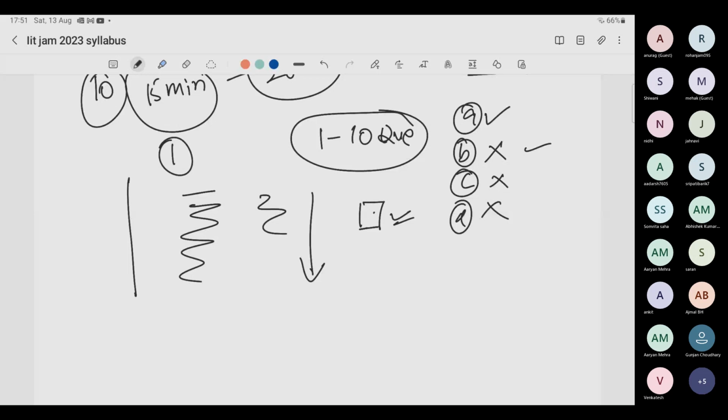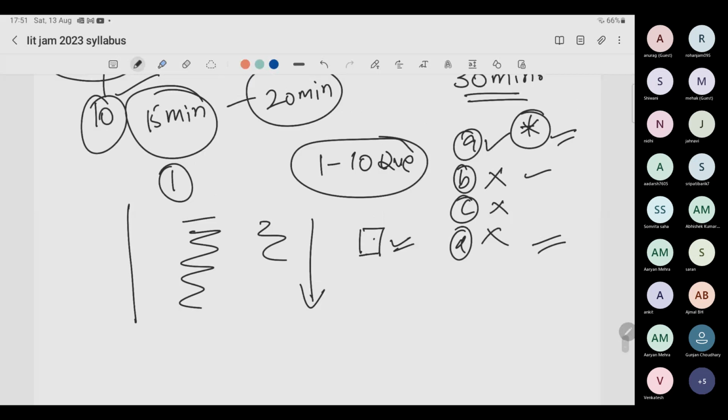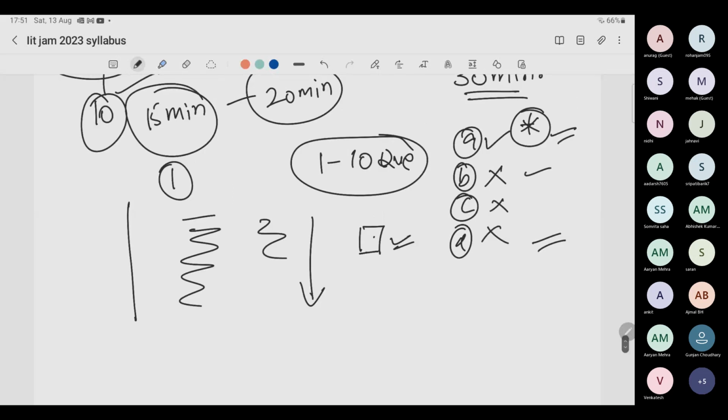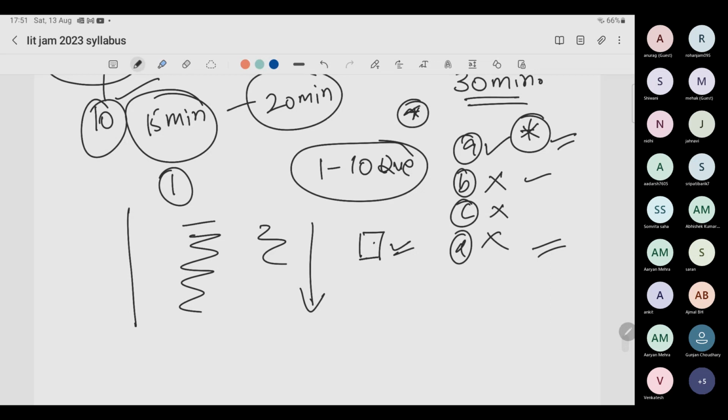And if on the way you are not able to solve it, or maybe some option is confusing, you think A is correct, but you are not able to identify why D is wrong, then also put a mark. In the exam paper, you will have the option to mark it as review. Then there are some questions which you think you may know and you may not know. For those questions also, you put a mark. Do not waste time on that. Then go to question 100 immediately, as fast as you can.